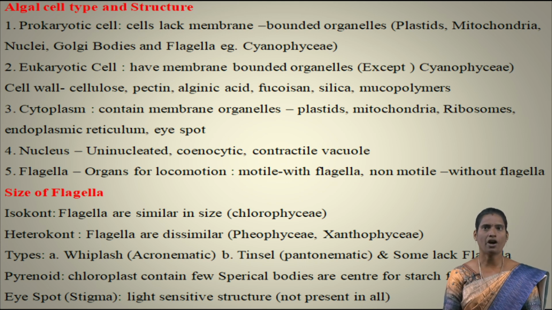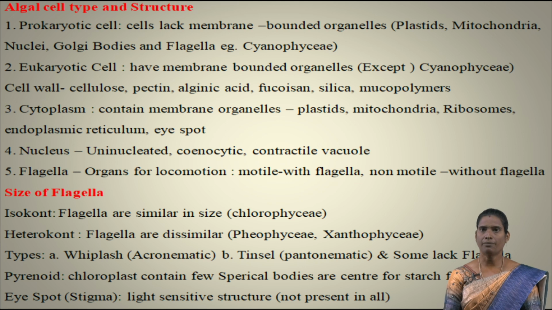Next one is eukaryotic organism. Eu means true, karyon means nucleus. This group of organisms having a true nucleus is called eukaryotic organisms. Eukaryotic organisms have membrane-bound organelles. It has all the important organelles in its cytoplasm, and it has a separate cell wall or special type of cell wall when compared to prokaryotic organisms. The cell wall is made up of cellulose, pectin, alginic acid, fucosan, silica and mucopolysaccharides, etc.